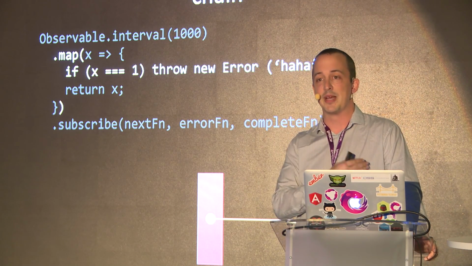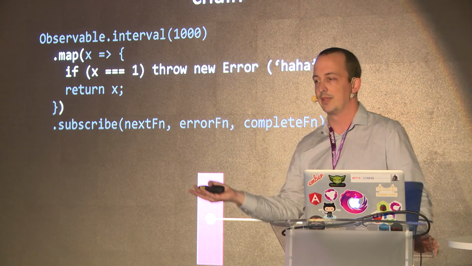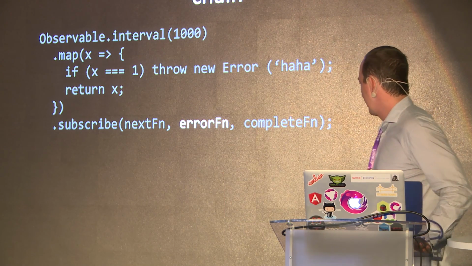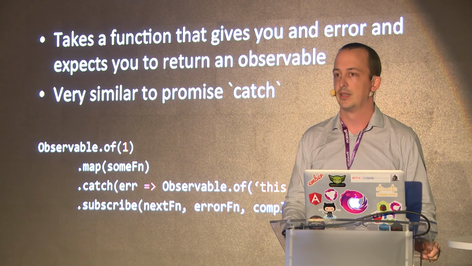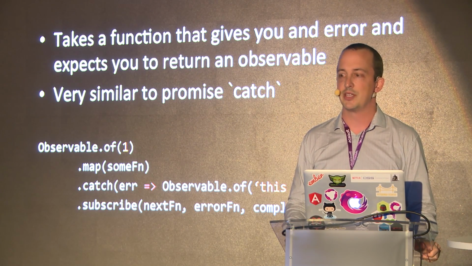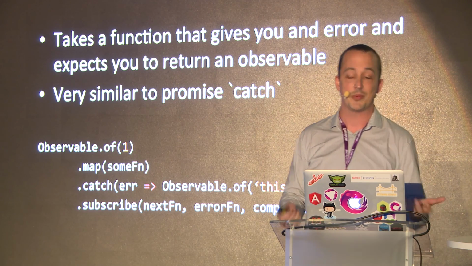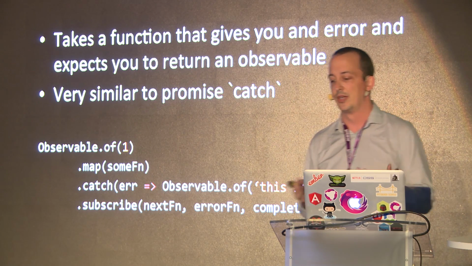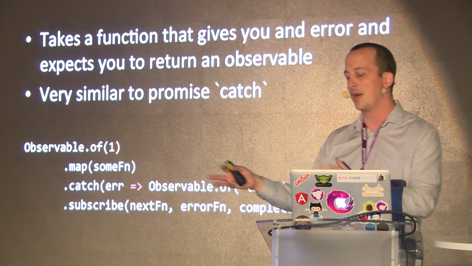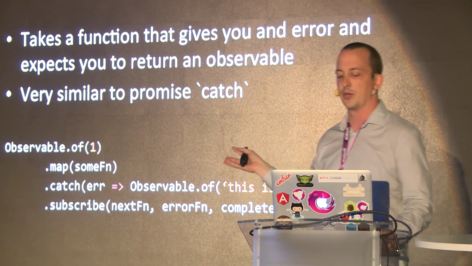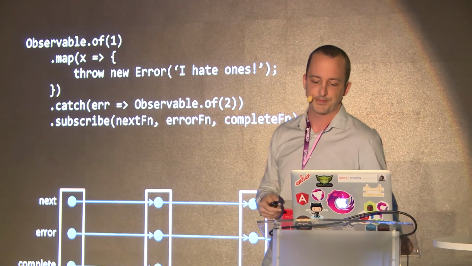Then we send our error message down the last remaining leg of this to our error handler in our subscription, and it's done. So how do we solve this? We solve this with the catch operator. The catch operator works a lot like promises' catch. Promises' catch gives you the error and you're expected to return a promise. In this case, you're expected to return an observable.